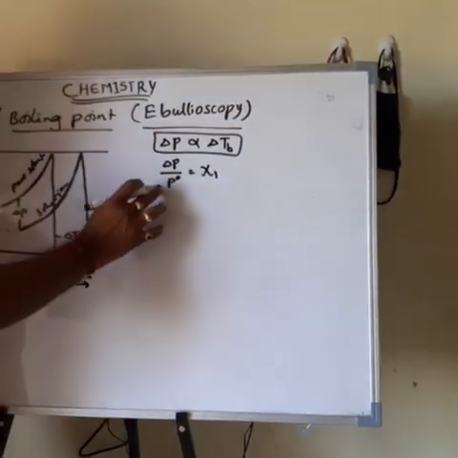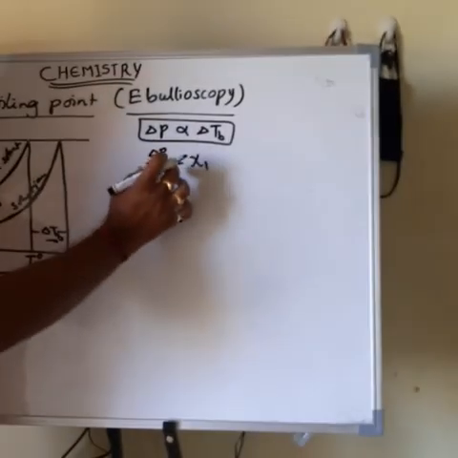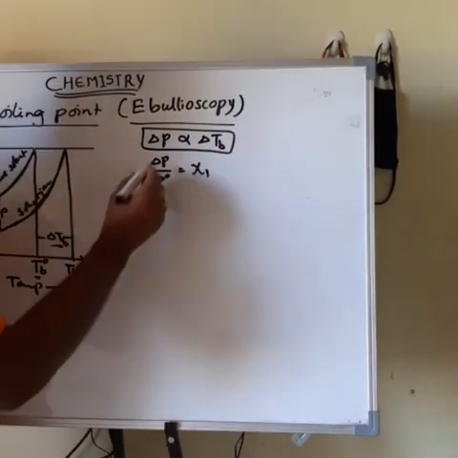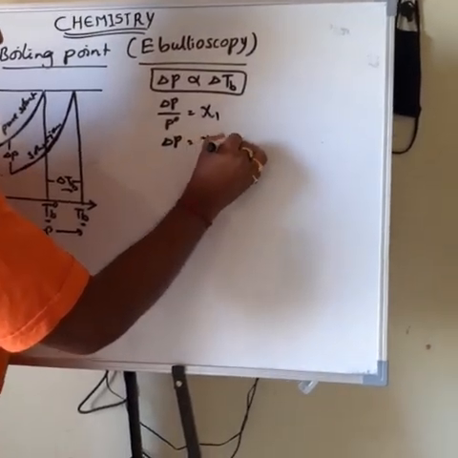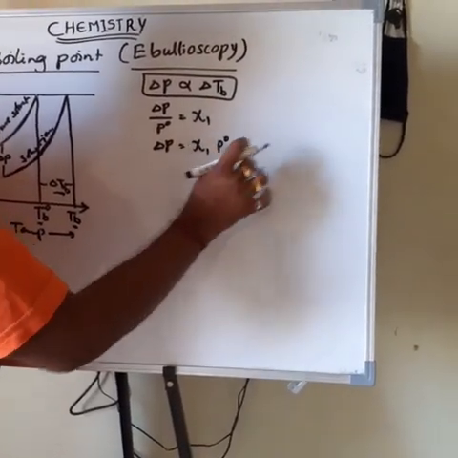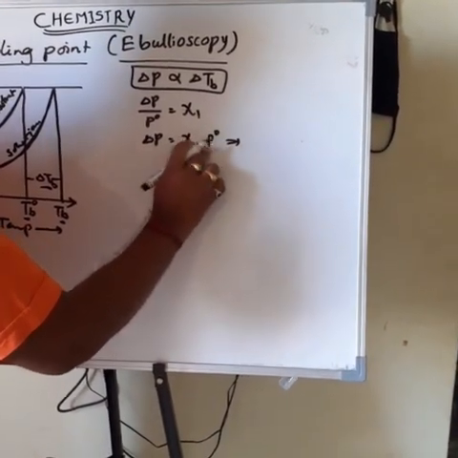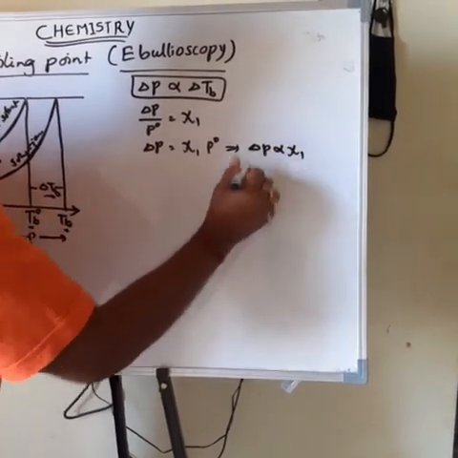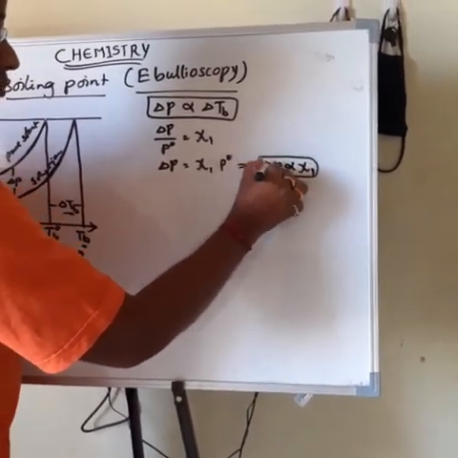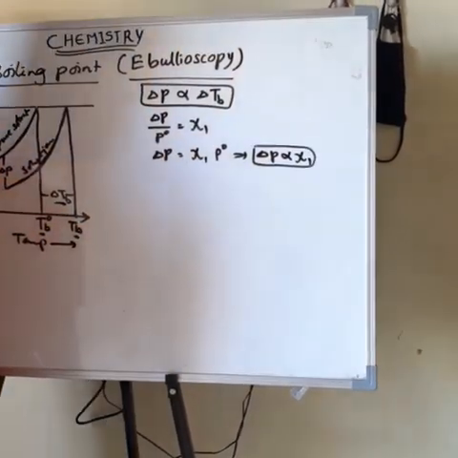From the relative lowering of vapor pressure we can understand this relation: delta P is equal to xi1 into P naught. Since P naught is a constant, delta P is directly proportional to xi1. Whenever delta P is proportional to xi1, delta TB is also directly proportional to xi1.